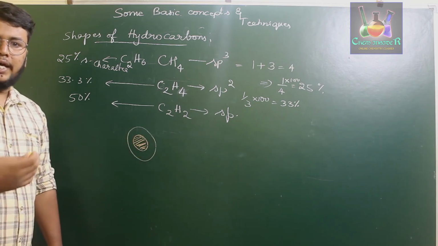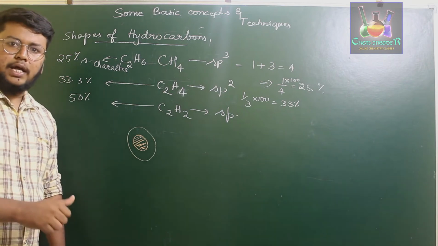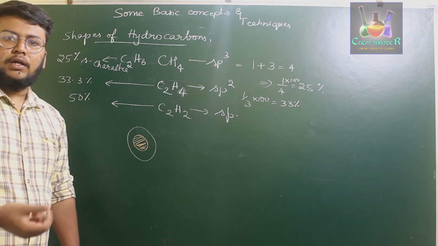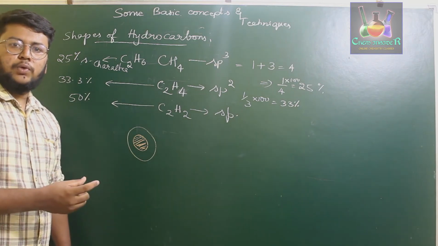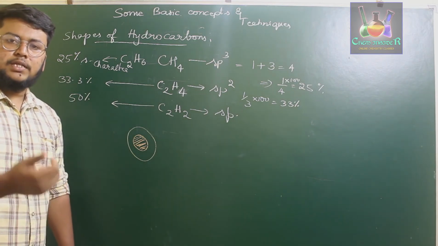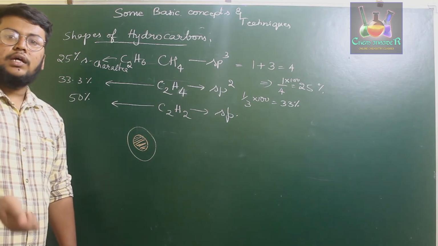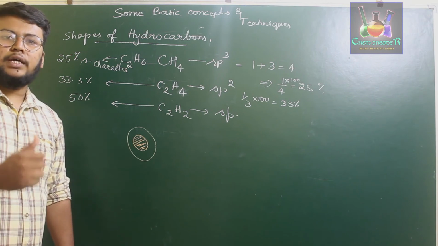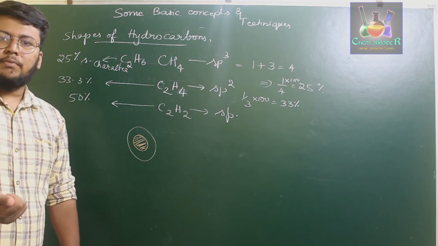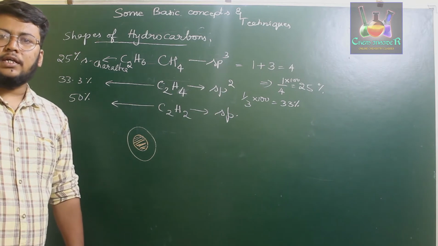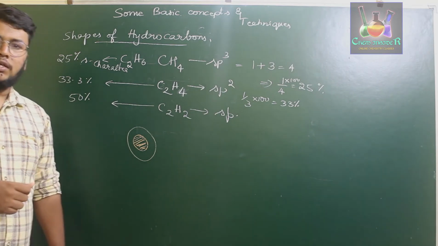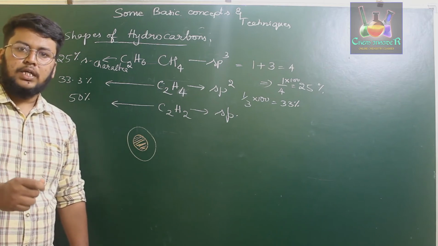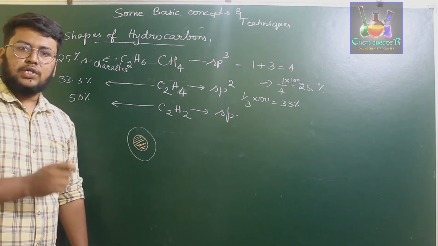If you consider the L shell, it has an s orbital and a p orbital, but out of the 2s and 2p orbitals, 2s will be the closest one when compared to 2p. Similarly, if you consider the M shell orbitals s, p, d, out of the s, p, d, the s orbital will be the closest. So similarly, whenever you consider the orbitals present in a shell, the s orbital will be the closest one.